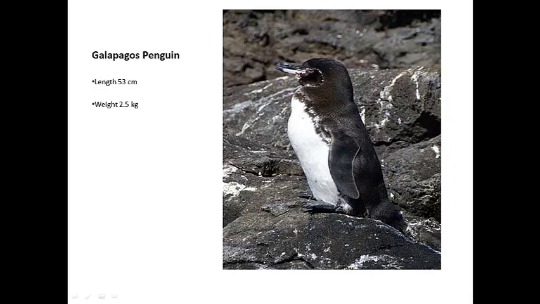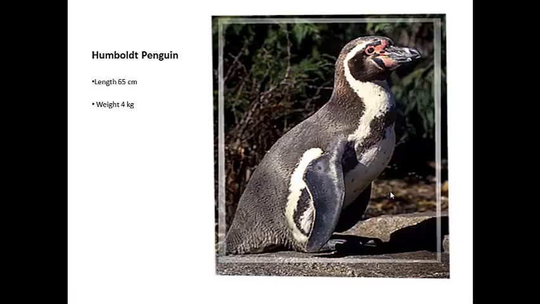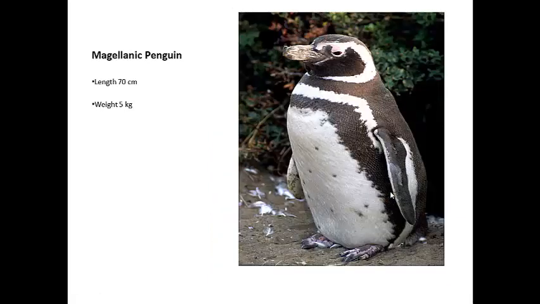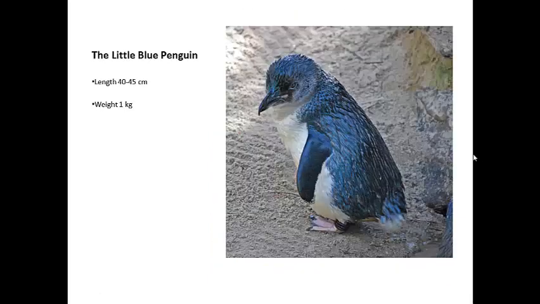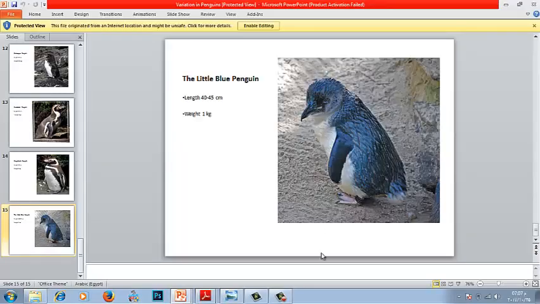Galapagos penguin, Humboldt penguin, Magellanic penguin, the little blue penguin is a very small one, from 40 to 45 centimeters, and its weight is only 1 kilo. And can you see the feather covering its body? It's really blue. That's how the penguins vary. That's how variation is in penguins. Let's see variation in monkeys.